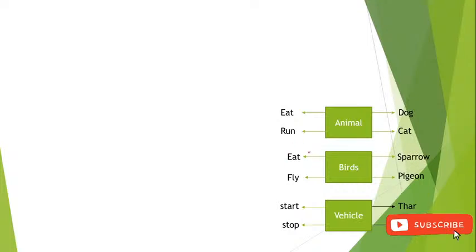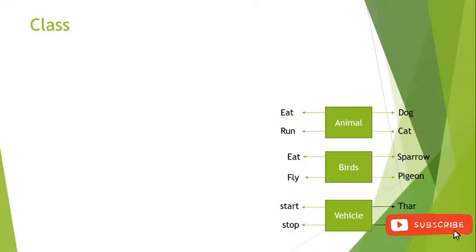These are all the methods, or we can also say that these are the behaviors. These are the behaviors of the object or the classes, that is eat, run, eat, fly, start, stop. These are the methods or the behavior. So animals is a class, birds is a class, vehicle is a class, right? Similarly, dog, cat, sparrow, pigeon, these all are the objects here.